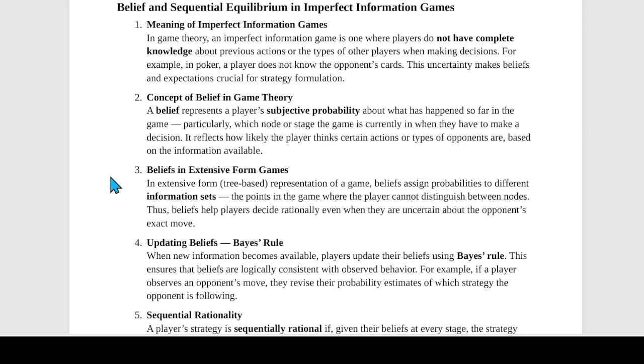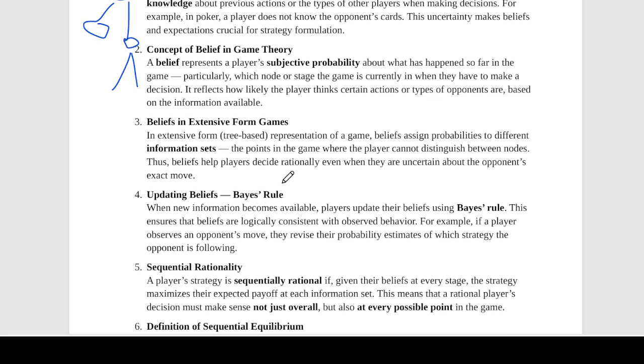All right, so what are beliefs in extensive form games? ठीक है तो extensive form game में क्या होता है कि in a dynamic tree, पता है right? So in those kinds of games, if you don't know, it is basically just like a graph. इधर पे एक node रहेगा, then it's gonna have descendant nodes and all of things like that. If I'll just make a quick drawing, it's basically something like this. Okay, like you know how it goes. It's gonna have smaller things like that. Okay, so that's how it's done. So that is what a decision tree होगा.